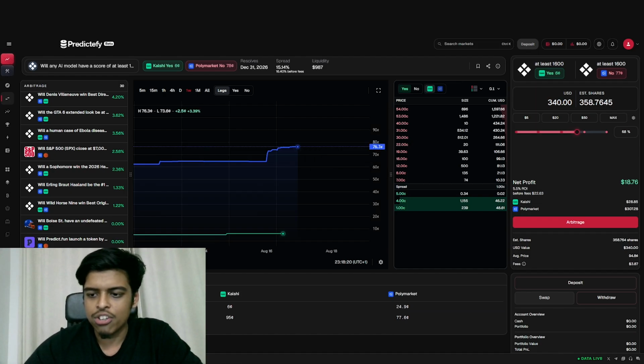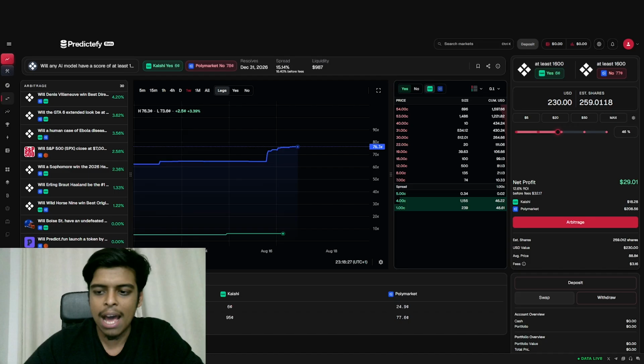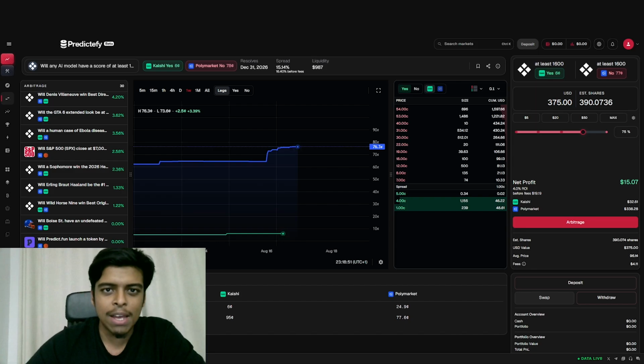And what is interesting is, depending on the order book depth, we show you the max amount you can put down before you start cutting into your profits. In this case, if you go in with $205 or $220, you're making about $31. The higher you put in, the less net profit you make, because the order book is not deep enough. When the order book depth is not there, you eat into your profits, and we make sure we calculate that for you. We do it across 15 plus venues on our platform.